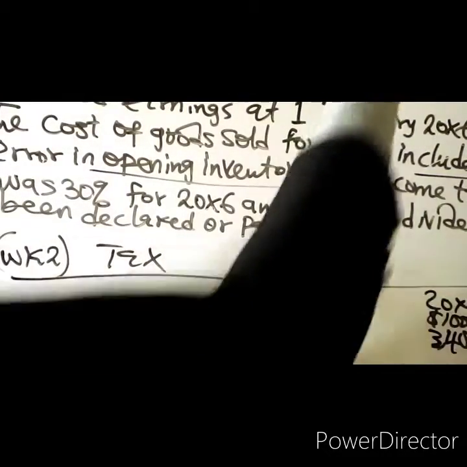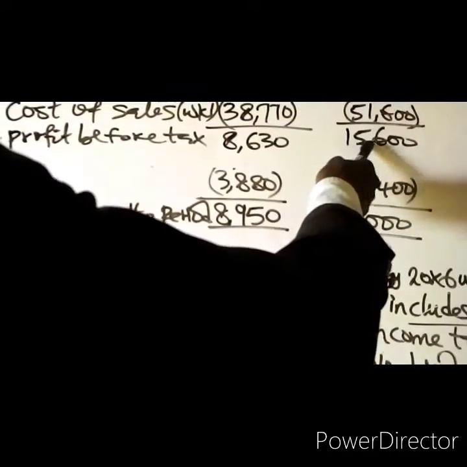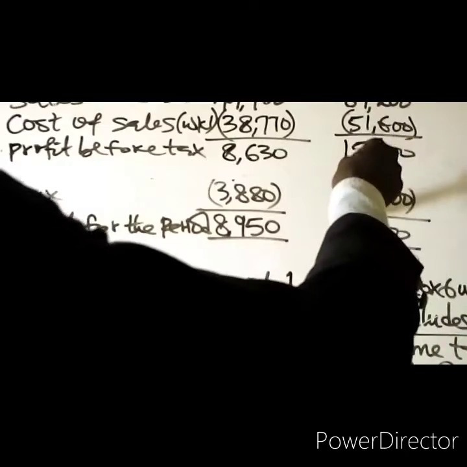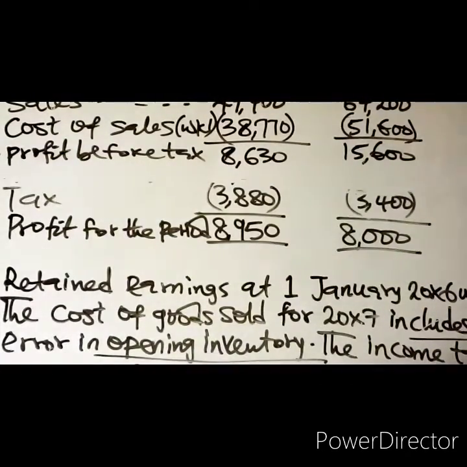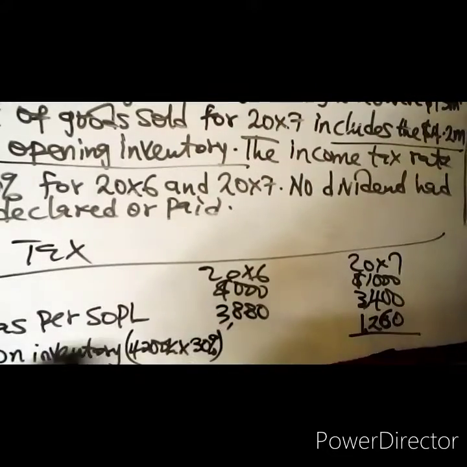Since the profit before tax for 20x7 has been understated, the tax that will be charged will be understated. So you are going to add the tax to the 20x7. 1,260, you add it. That is the tax for that period, the tax on inventory error.